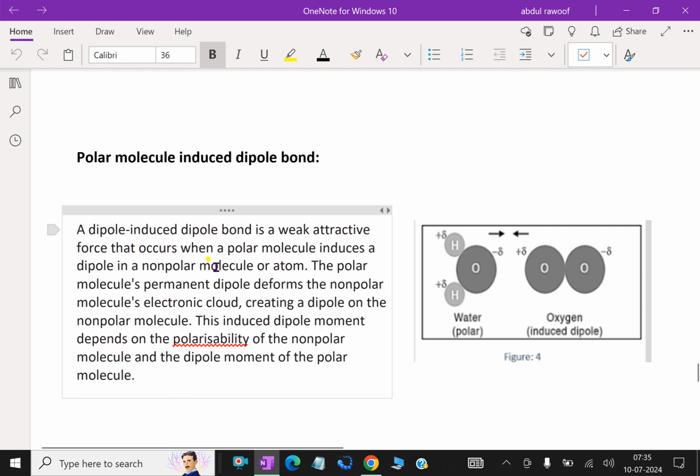A dipole-induced dipole bond is a weak attractive force that occurs when a polar molecule induces a dipole in nonpolar molecules or atoms. A polar molecule's permanent dipole deforms the nonpolar molecule's electron cloud, creating a dipole on the nonpolar molecule. This induced dipole moment depends on the polarizability of the nonpolar molecule and the dipole moment of the polar molecule.